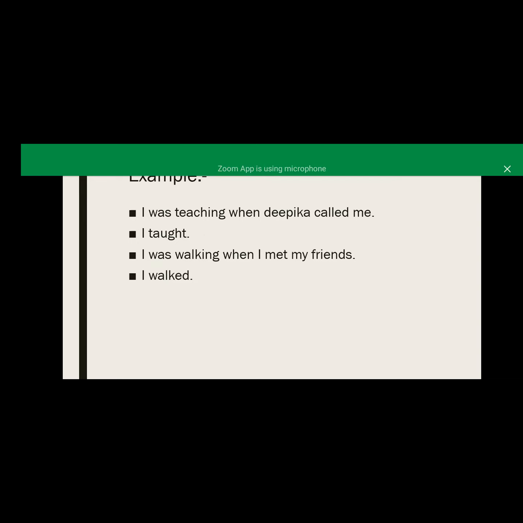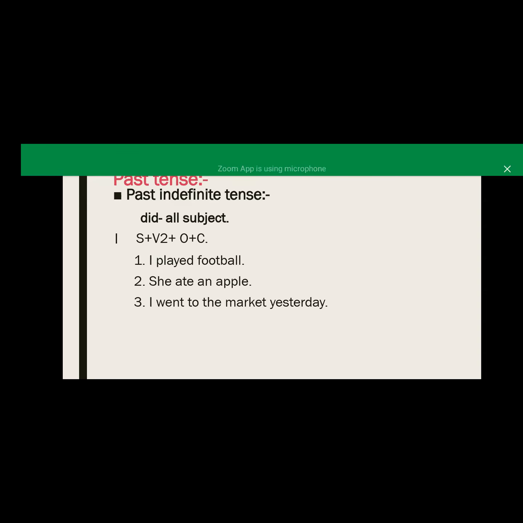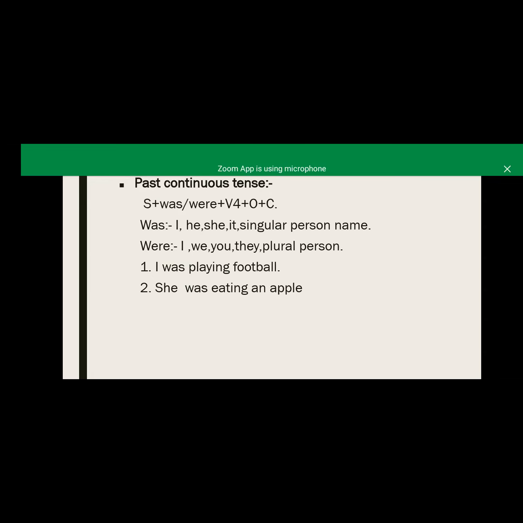Here the action happens one time, we are talking about an action that happened only once, that is मैं खेल चुका था. So here we are only talking about that situation. Simple past tense is easy, but in perfect I always get confused, in past perfect tense.